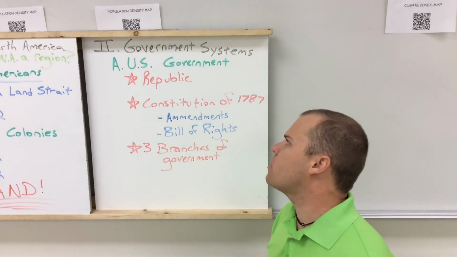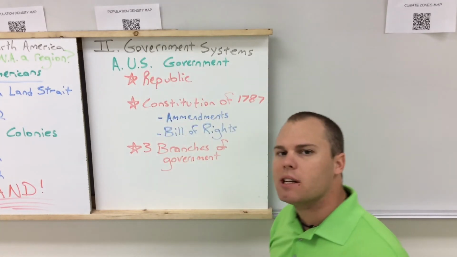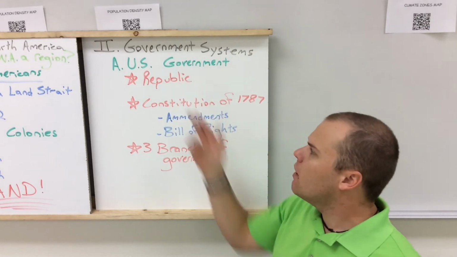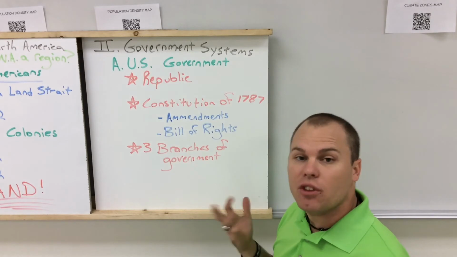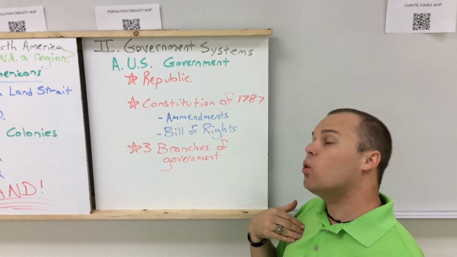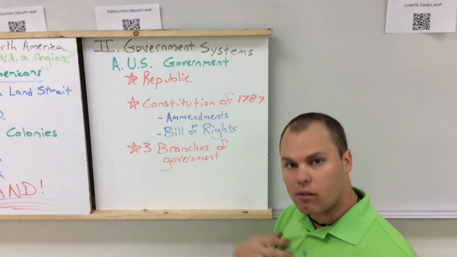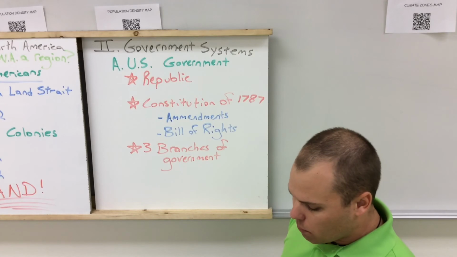Now, your last major topic for today are the government systems. I've got a United States government system and a Canada government system, A and B, that we're going to be talking about. As soon as the United States kicks Great Britain out and we break away from that monarchy, we create a republic of our own, which means that we elect representatives that represent us. That's the idea of the republic that was set up in the United States.